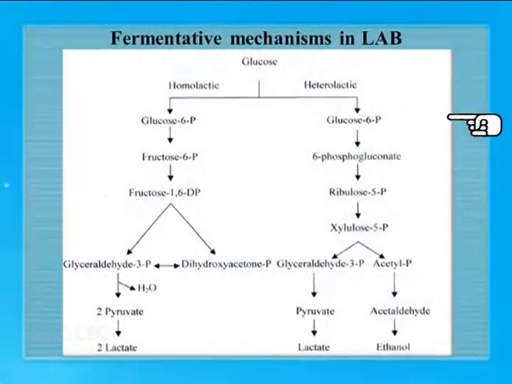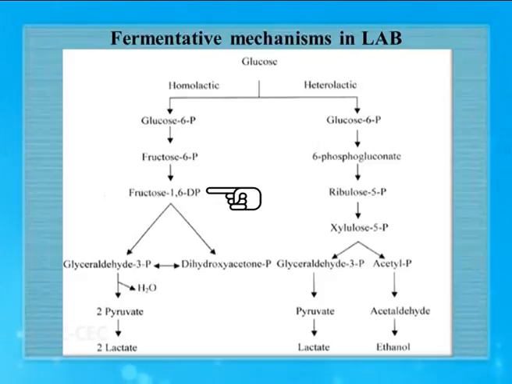If we study the homolactic fermentative pathway, here we see that the glucose present in their substrate is converted to glucose 6-phosphate, which is further converted to fructose 6-phosphate and then to fructose 1,6-diphosphate. This fructose 1,6-diphosphate now splits into three carbon compounds. One is glyceraldehyde 3-phosphate and the other one is dihydroxyacetone phosphate. These two compounds are interconvertible.